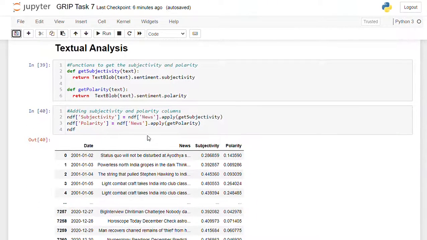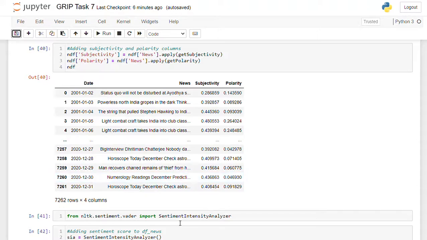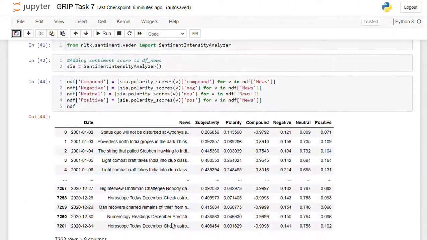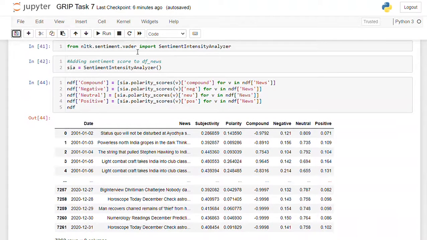Next one, I am doing a textual analysis. So here I am defining two functions as subjectivity and polarity. Here is the dataset which is showing date, news, subjectivity and polarity. Next one, I am analyzing the sentiment score. For that, I am importing SentimentIntensityAnalyzer from the NLTK sentiment VADER library. So I first initialize it, then I am trying to find out keywords like compound, negative, neutral, positive and printing their scores. Here is the analysis.